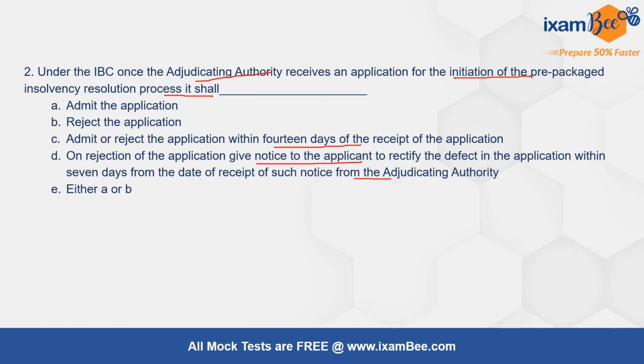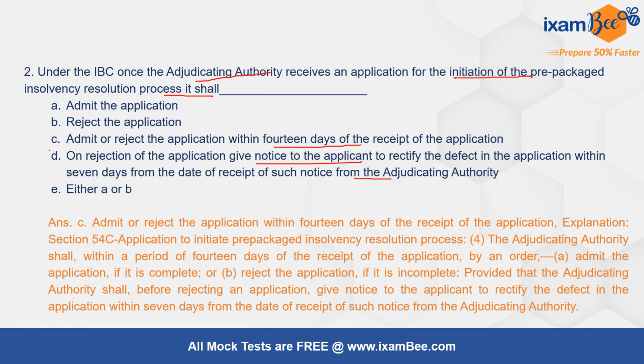So the most appropriate and correct option over here is C, which talks about the admission or rejection of the application within 14 days of the receipt of the application. So once the application is made to initiate the process of PPIRP to the authority, then the authority will either admit the application if it is complete, or it will reject the application if it is incomplete. One another important thing to be noted over here is that when the authority rejects the application, it will give notice to the applicant so that they can rectify the defect, but that has to be done within a period of 7 days from the receipt of such notice.